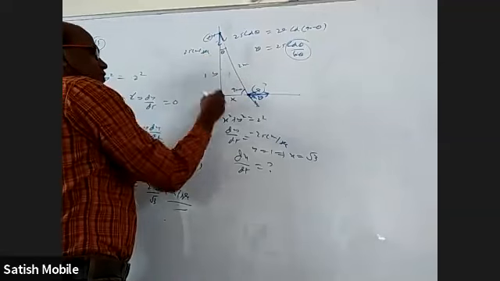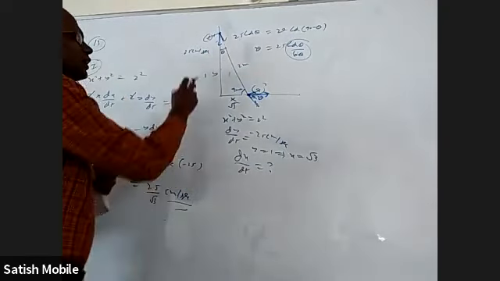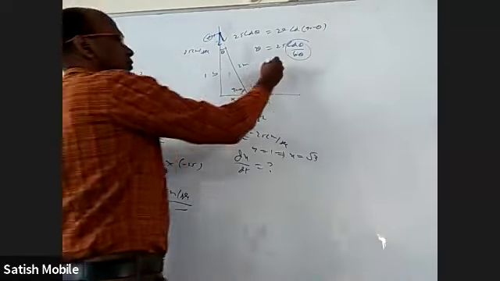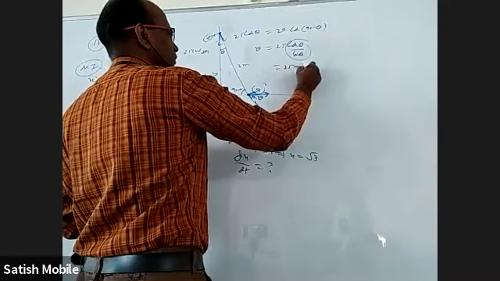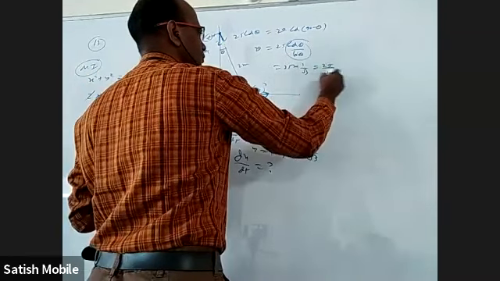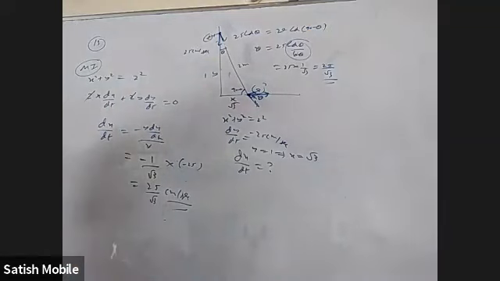And from the figure, this is 1, this is root 3. What is cot theta? Adjacent side is 1, hypotenuse root 3, so 1 by root 3. So 25 into 1 by root 3, which is 25 by root 3. Okay. You can also do it like that.